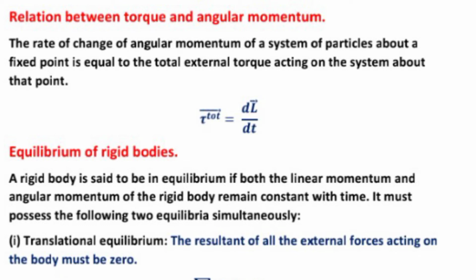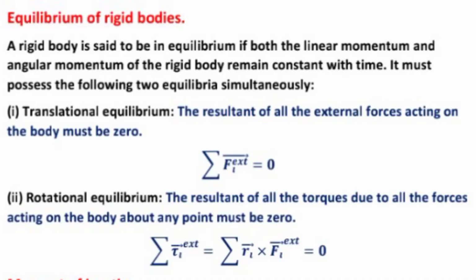Relation between torque and angular momentum. The rate of change of angular momentum of a system about a fixed point is equal to the total external torque acting on the system about that point. It will be equal to dL upon dt.